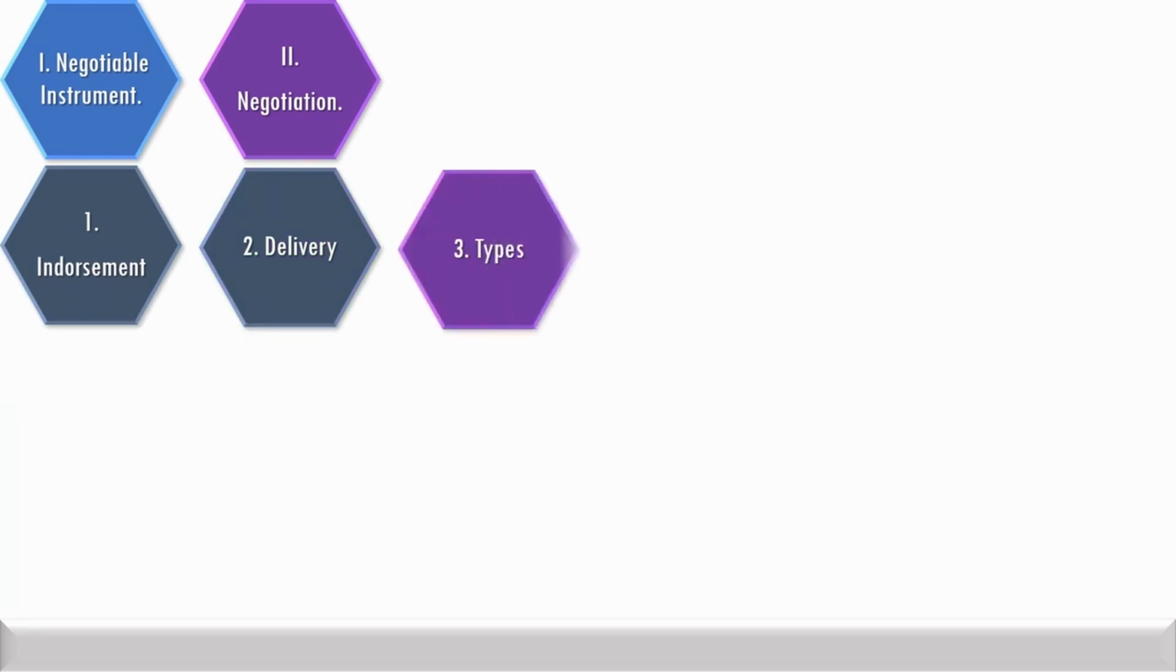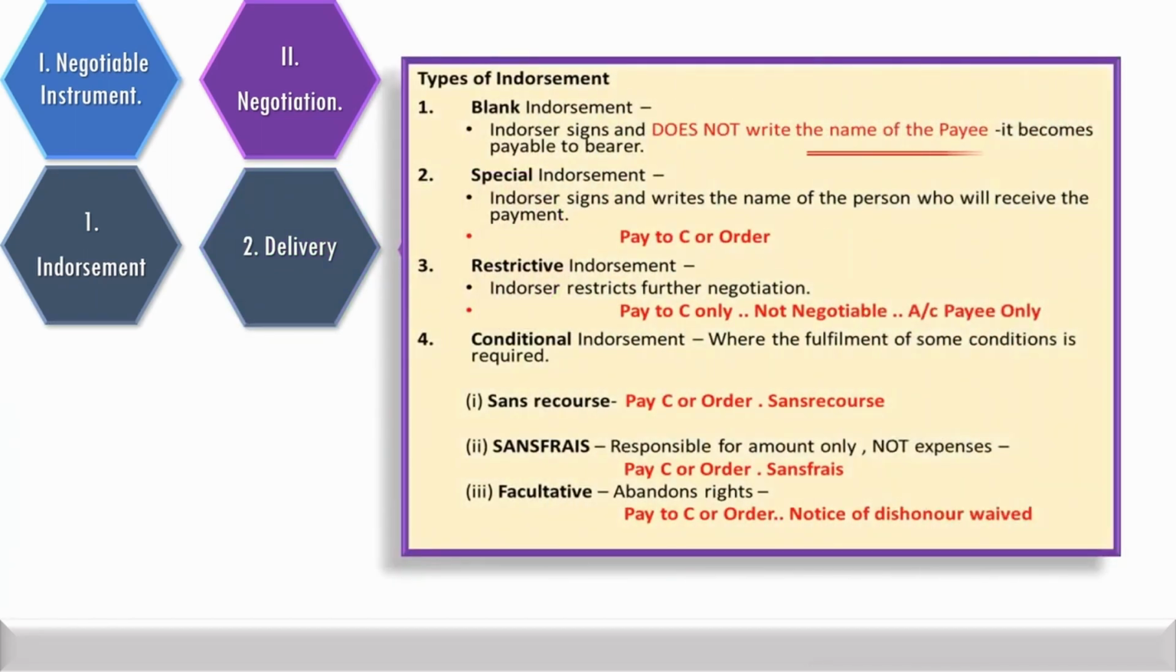Different types of endorsement: blank endorsement, where it becomes payable to bearer. Under special endorsement, it writes the name of the person who will receive the payment. Under restrictive endorsement, it restricts further negotiation by way of not negotiable. Under conditional endorsement, sans recourse talks of no recourse to the endorser. Under sans frais, there is a restriction that no expenses shall be covered by the endorser, and facultative endorsement abandons certain rights of the endorser.